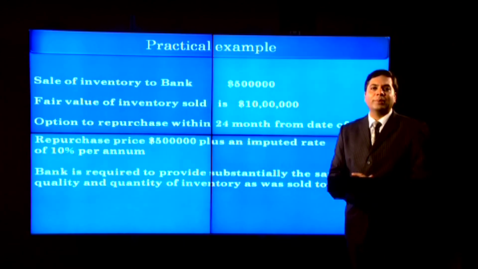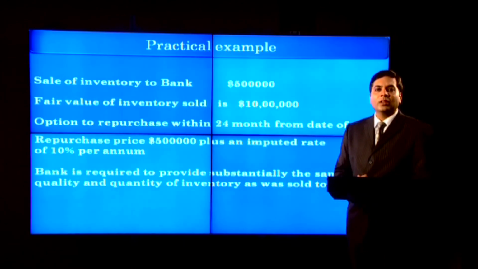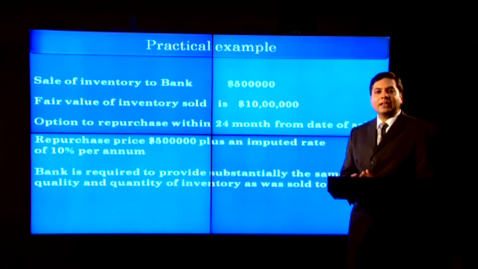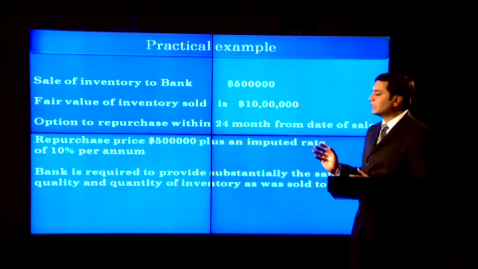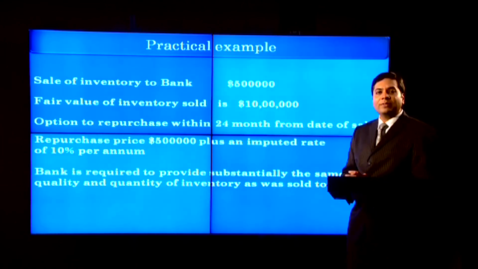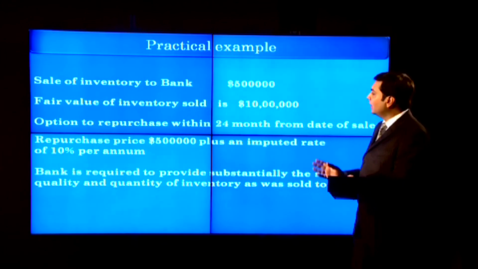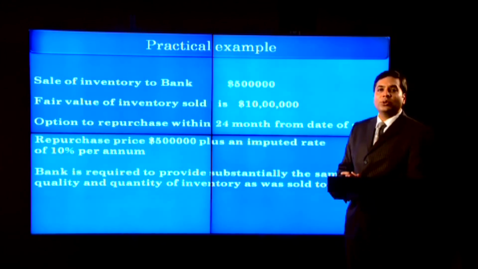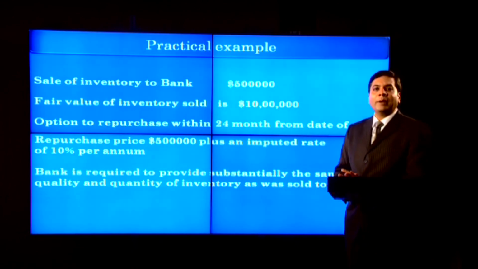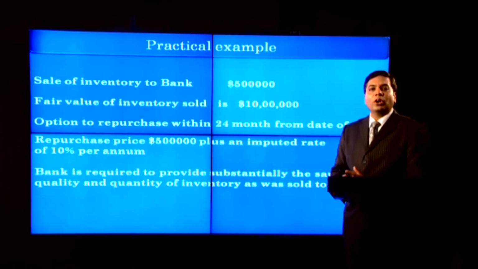Let's take up an example. The management of entity A is considering the following transactions: sale of inventory to a bank for $5 lakh with an option to purchase the inventory at any time within 24 months from the date of sale. The repurchase price is $5 lakh plus an imputed financing cost, that is 10% per annum.